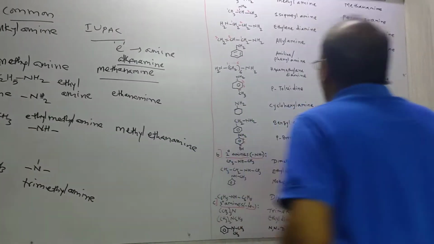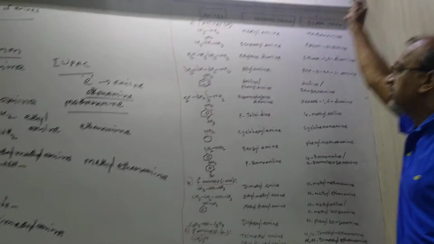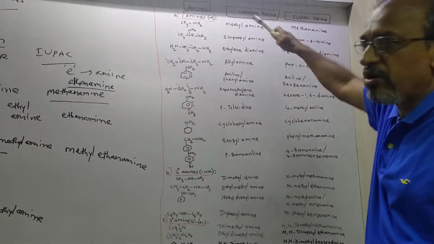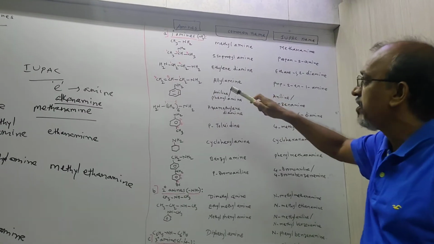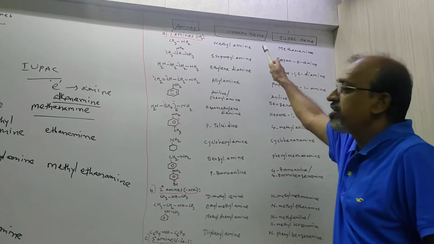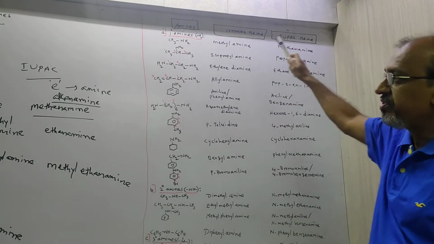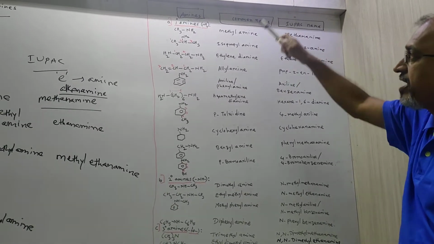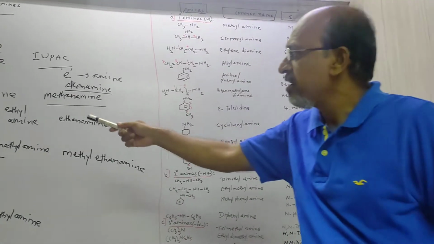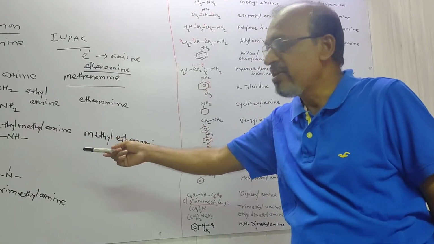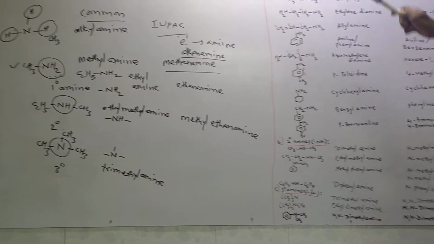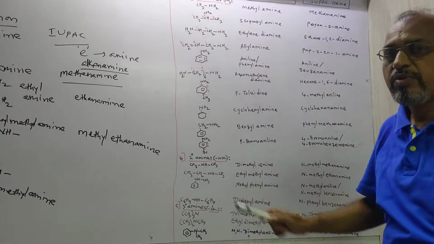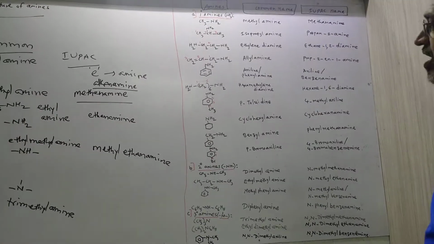Now you can see this table over here. I have given 3 columns. The first column is of amine, the second column is of common name, and the third column is of IUPAC name. In amine, as I already said, primary amine, secondary amine, tertiary amine are the main classification of amines. As per that, I made this table.